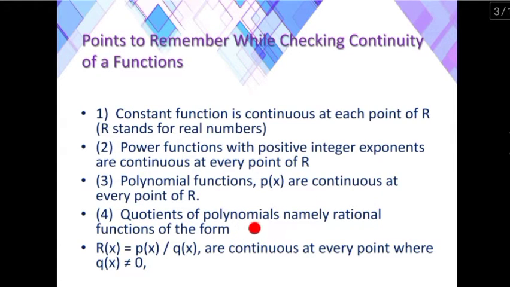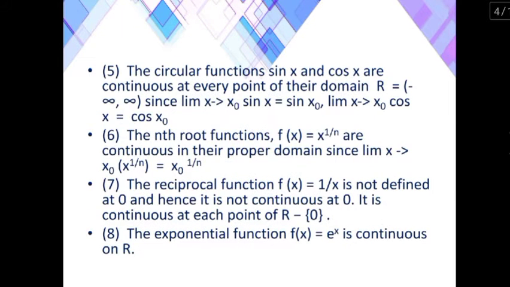Quotients of polynomials, namely rational functions of the form r of x equal to p of x by q of x, are continuous at every point where q of x is not equal to 0. Circular functions sin x and cos x are continuous at every point of their domain. R is nothing but minus infinity comma infinity.